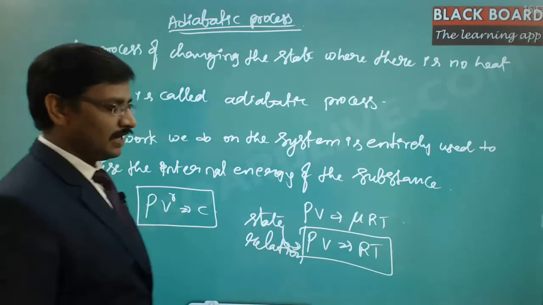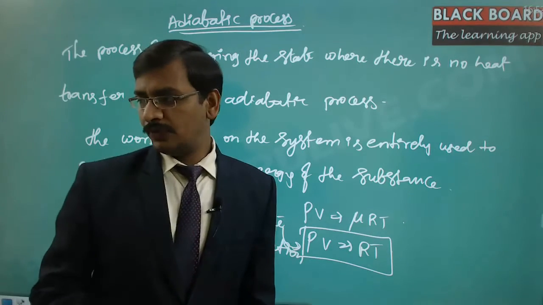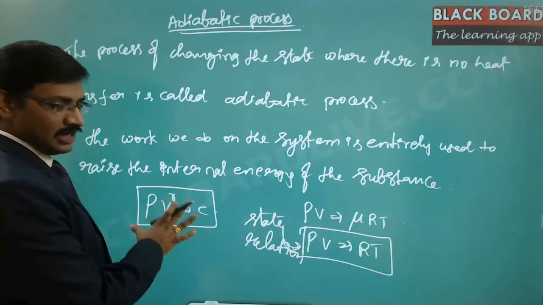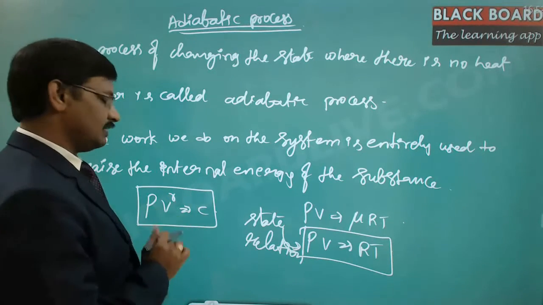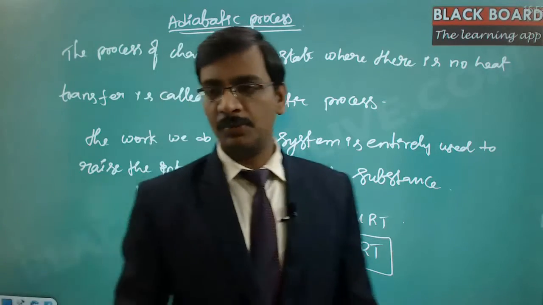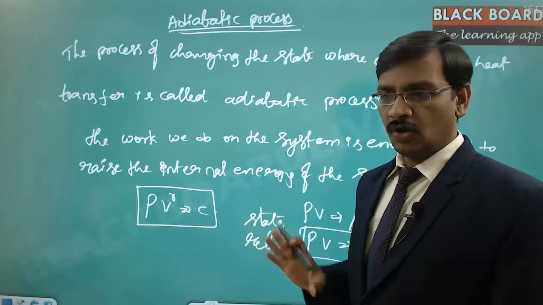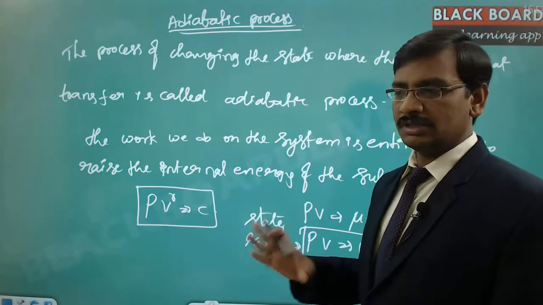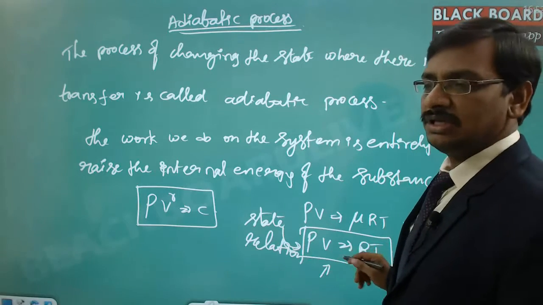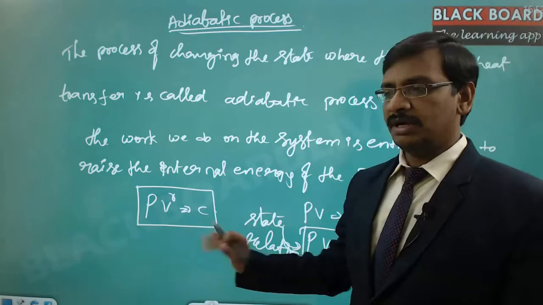Now in the case of adiabatic process, PV^gamma = constant. The proof of this is out of scope for you. For now, you just remember it because it involves a lot of calculus to understand this equation. Hence, just remember that in the case of adiabatic process, PV^gamma = constant, and for the rest of all the processes, isobaric, isochoric, isothermal process, PV = RT. So this is the equation that has to be used in all other processes except the adiabatic process.